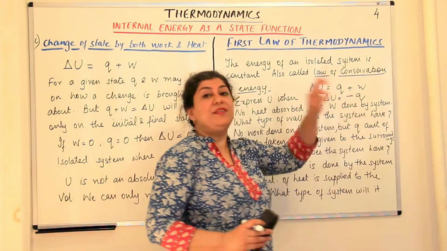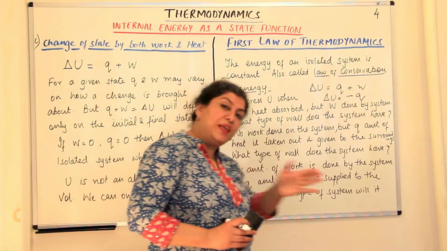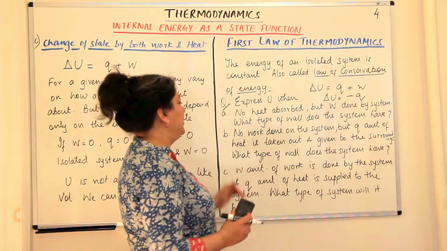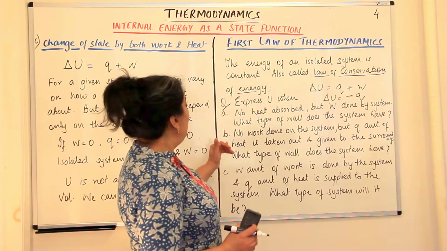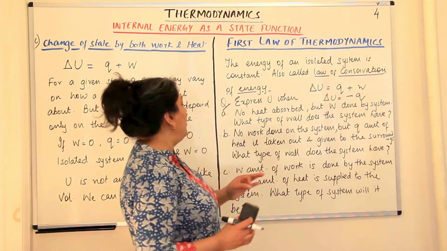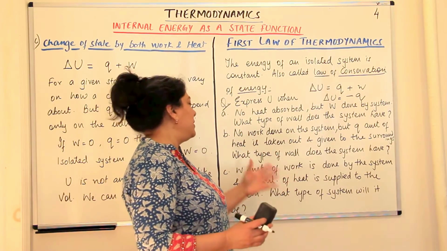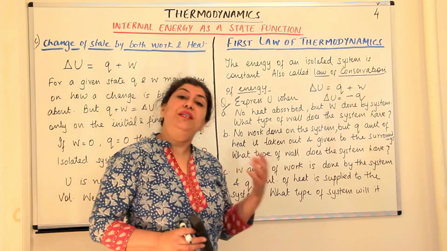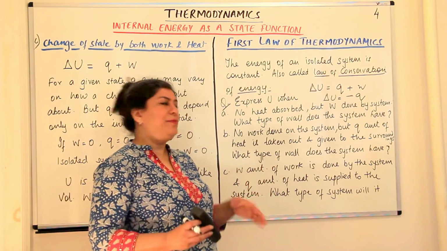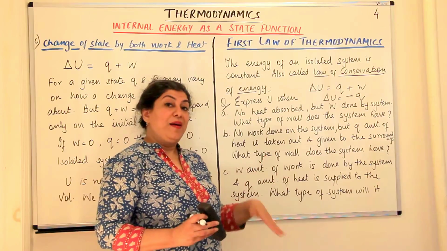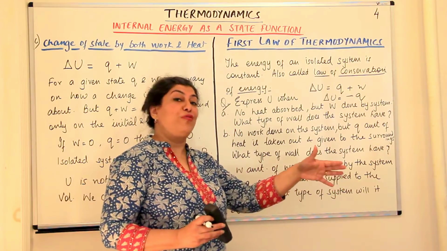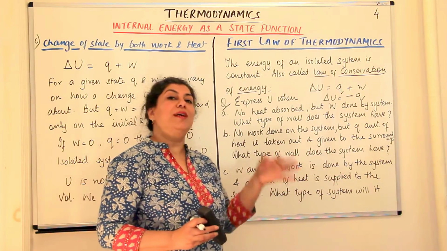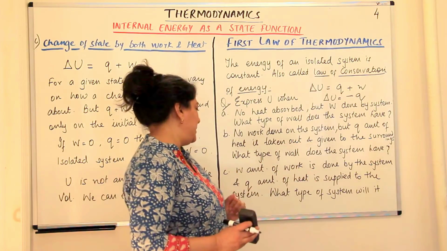It would be a negative value. Here I am putting the negative to tell you that energy is being given out. Now no work is done on the system, but Q amount of heat is taken out and given to the surroundings. What type of wall would this system have? There is no work being done, but heat is going out of the walls. It means the walls are thermally conducting walls.